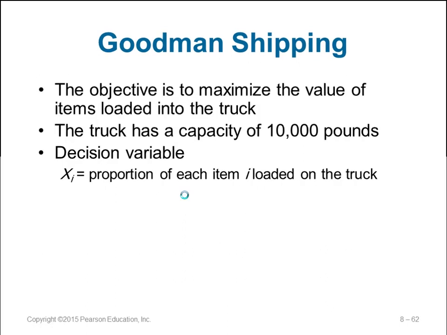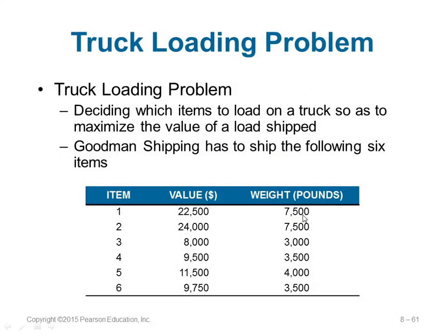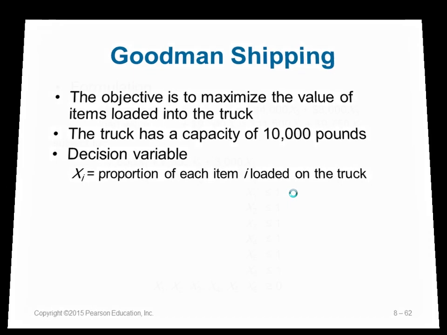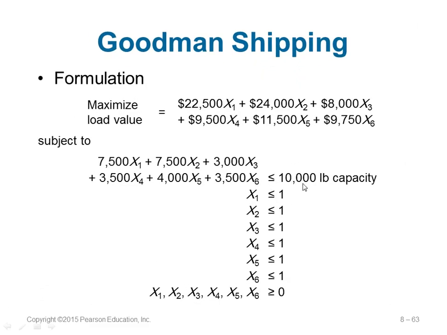So you can see each one has a pound value, weight 7,500 X1 plus 7,500 X2. All this sum cannot be more than 10,000 pounds, because 10,000 is the size that the truck can hold. And there is another constraint. Remember, you cannot put half of an item. Let's say I take item 1 divided into half. No, not possible. So you can see X1 is less than or equal to 1. So basically here it can be either 0 or 1, not more than 1, and so on.